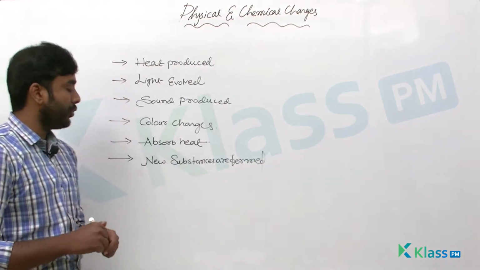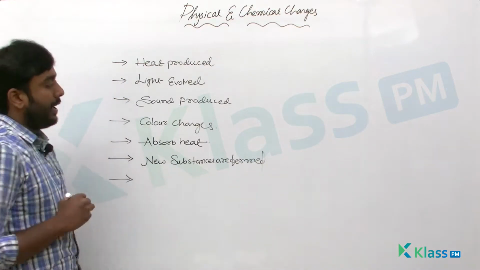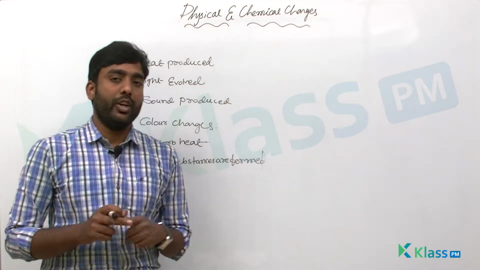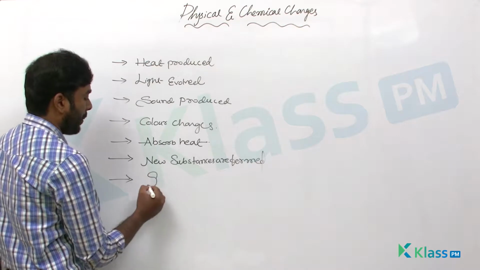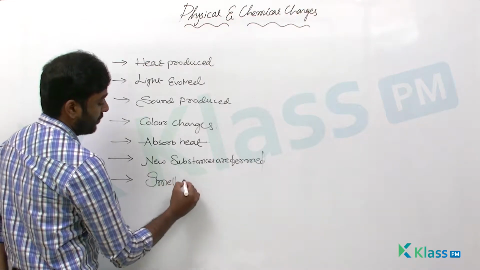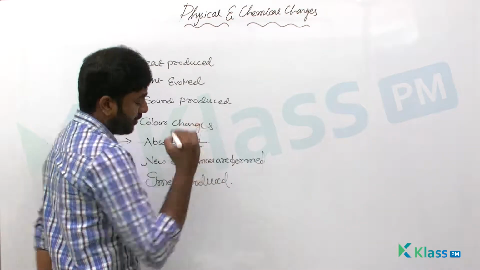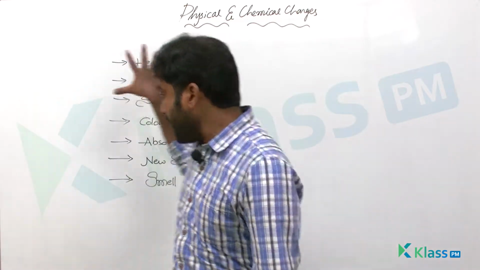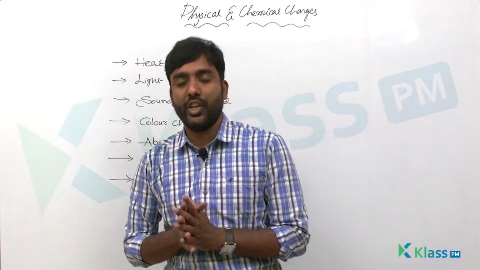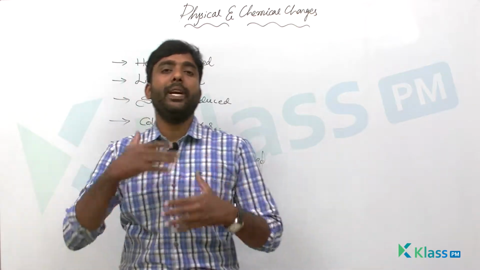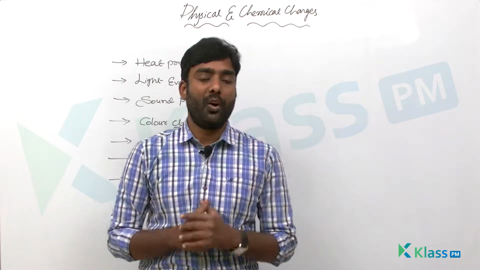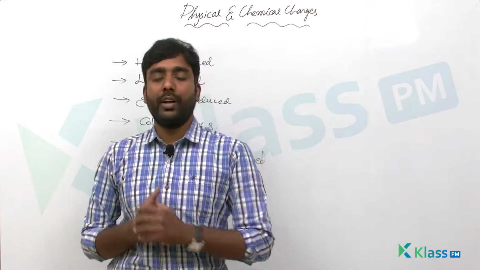And what other changes can you see? When magnesium ribbon is burned, you will get a foul smell also. So some kind of smell is produced. So all these changes accompany a chemical change. Heat may be released or heat may be absorbed, light may be evolved, it may produce some sound, and it can also produce a different smell.